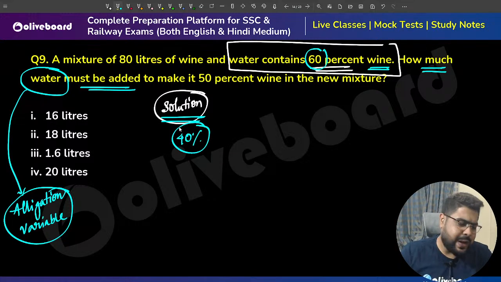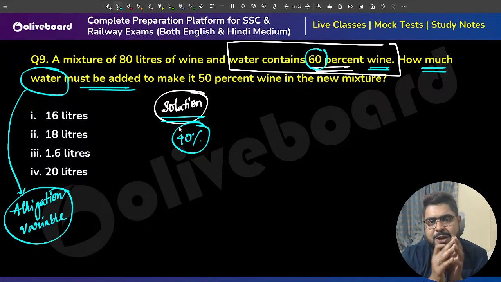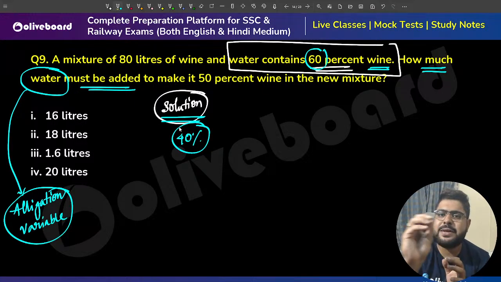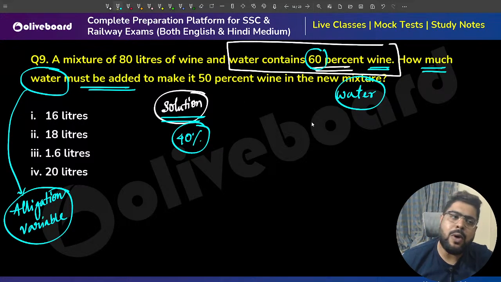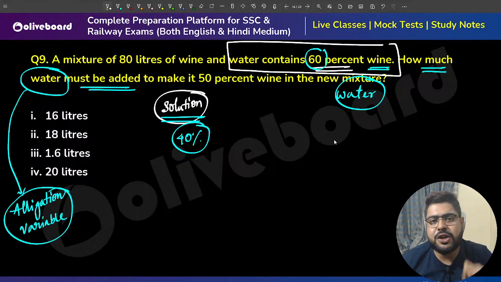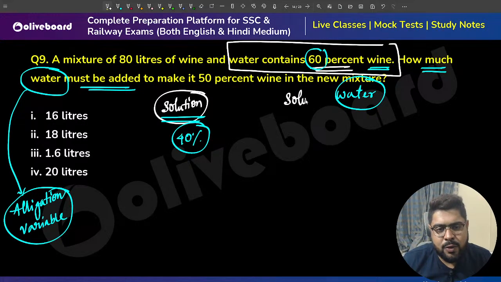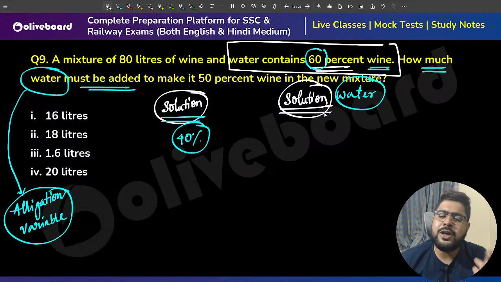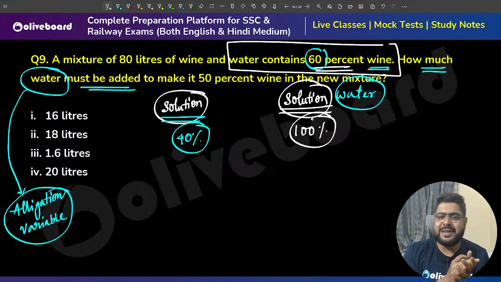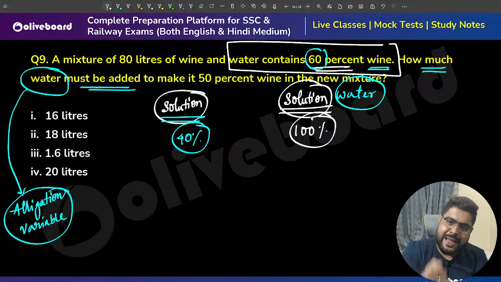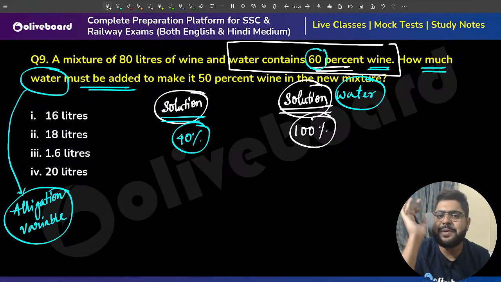Yes, wine is 60% of the total 100% solution. That means 40% is water. Now I am adding water from an outside source. In that water, what is the concentration of water? Think of it as a solution where water concentration is 100%. Why? Because we are only adding water. There is nothing else other than water, so it has a concentration of 100% only.